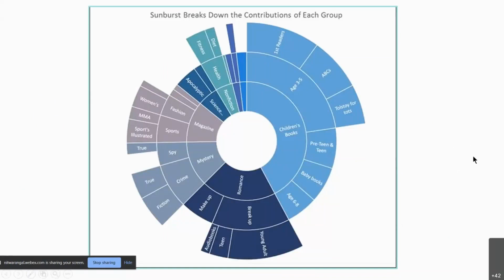Okay, we were discussing pie charts, and this is a variation of the pie chart called the sunburst chart. Here we can drill down into your categories. Let's say children's books has a fair share, and within children's books, age 3 to 5 has the maximum share, and in age 3 to 5 we have first readers, ABCs, and Tolstoy for tots. So this is another way of drilling down into your categories and the share of that category in your data.